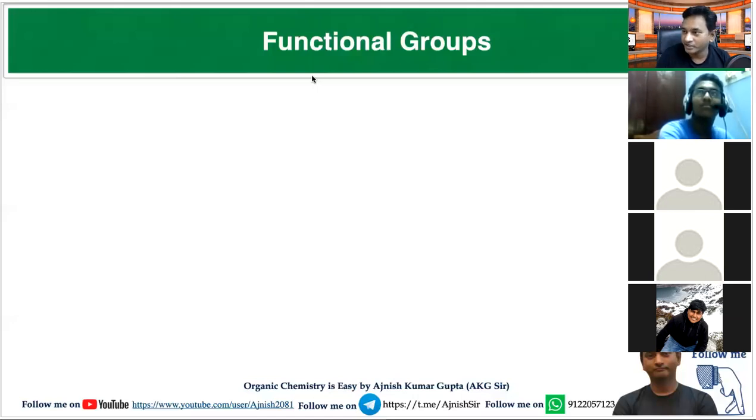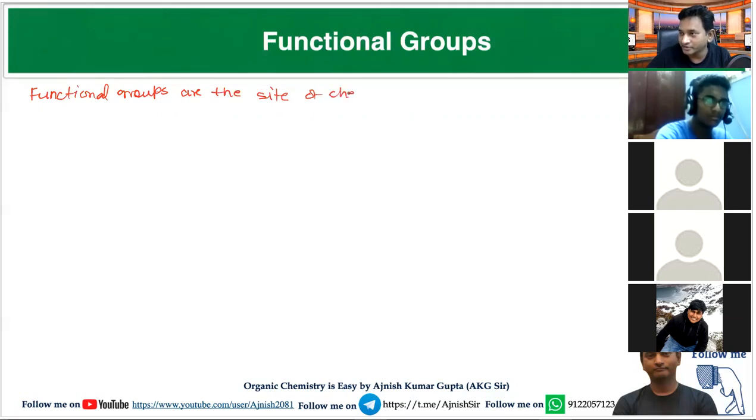Write the heading: functional group. Write the definition first. Functional groups are the sites of chemical reaction. Site means place. Functional groups are the sites of chemical reaction.